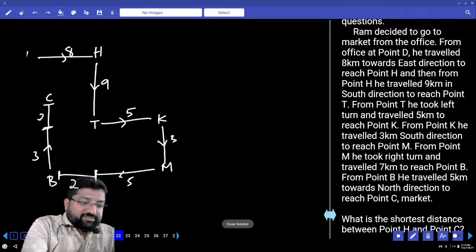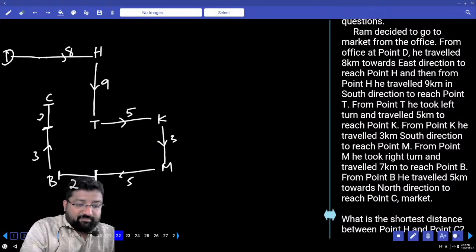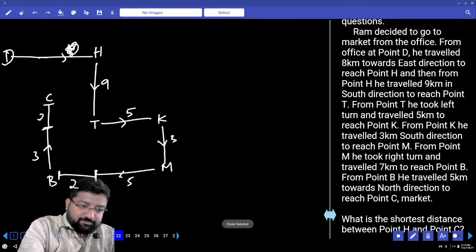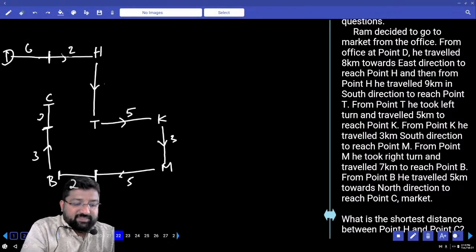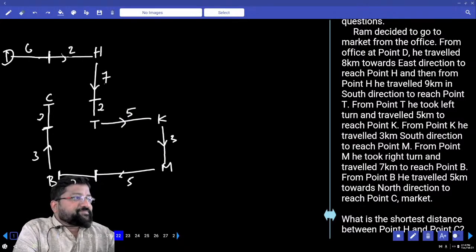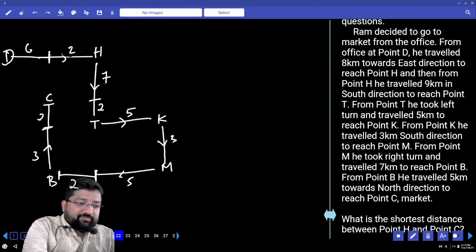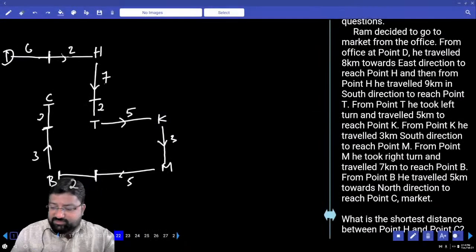So what I'll try to do is make the changes that are necessary for us. This is D. Please remove this 8 and this 9. If I mark point here, this is 2 and this is 6. If I mark point here, this becomes 2 and this becomes 7. Clear? Whenever necessary, please make those necessary changes.